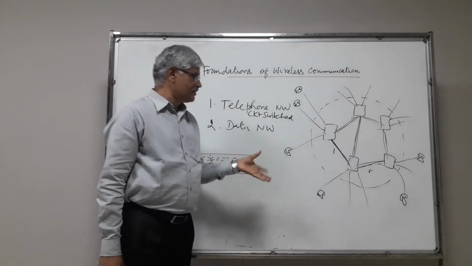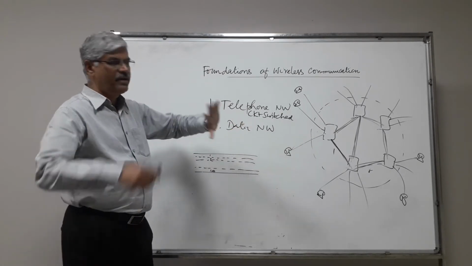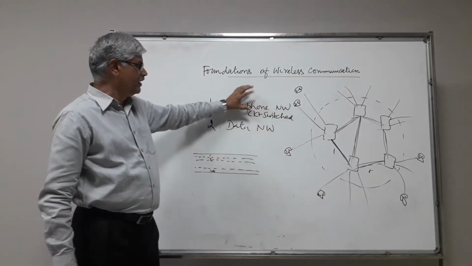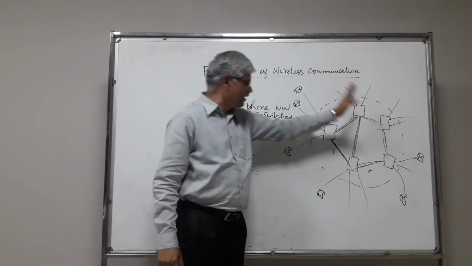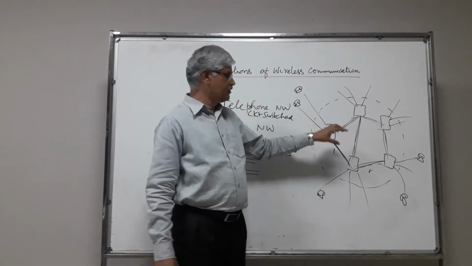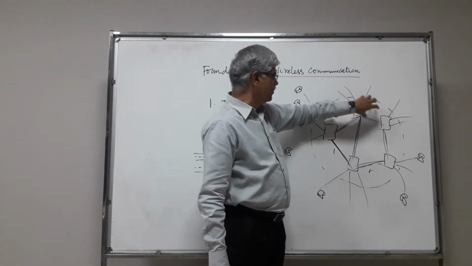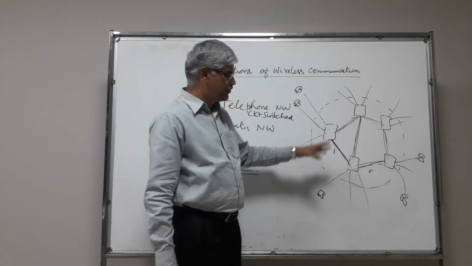Now let us go to this paradigm, the data network. A data network is a separate, independent network. This is a telephone network which is meant for telephoning only. Data networks also have a similar topology. They have data nodes here, one node here, another node there, and so on, depending upon the traffic of the data that flows.